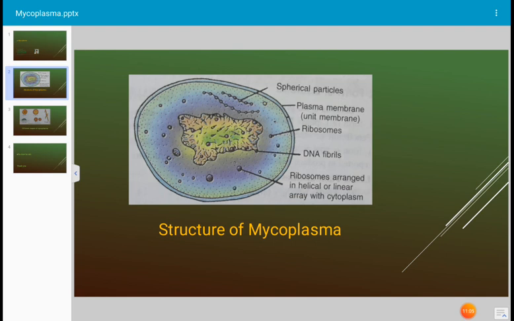Mycoplasmas are non-motile structures and they have no flagella or cilia in their life. The movement of mycoplasma is described as gliding movement, okay, or slow movement. Mycoplasmas are sensitive to streptomycin, erythromycin and chloramphenicol. Okay, mycoplasmas are not sensitive to penicillin.